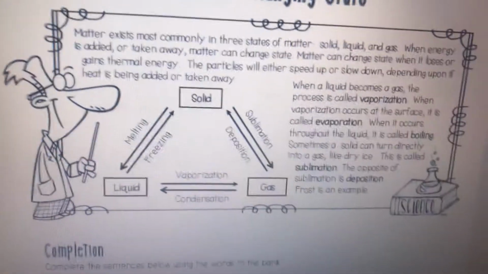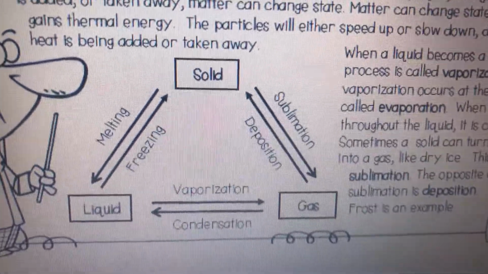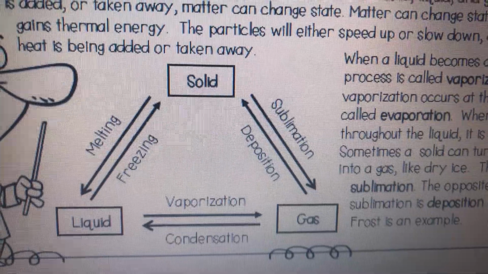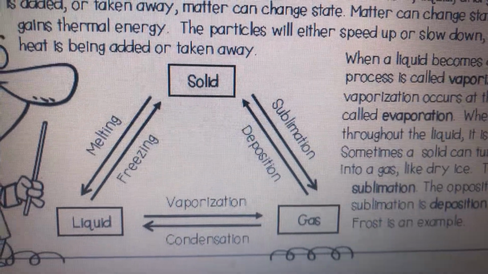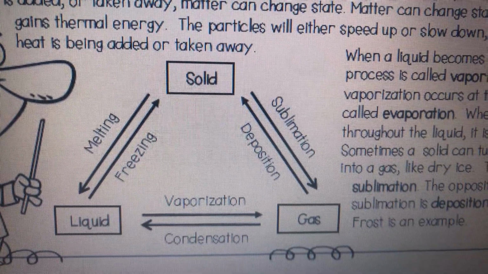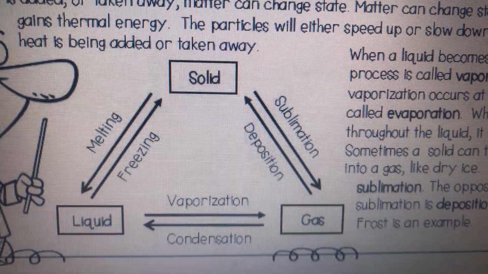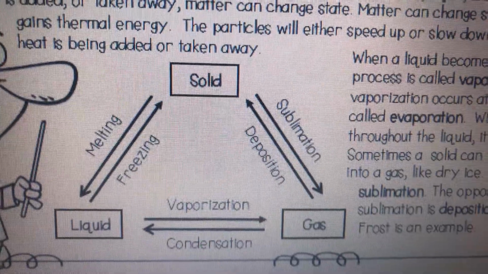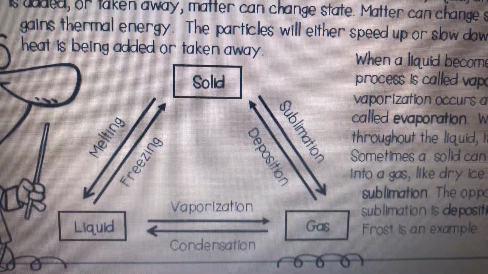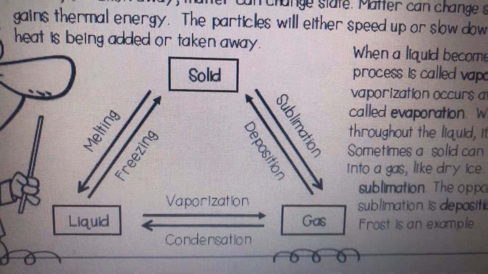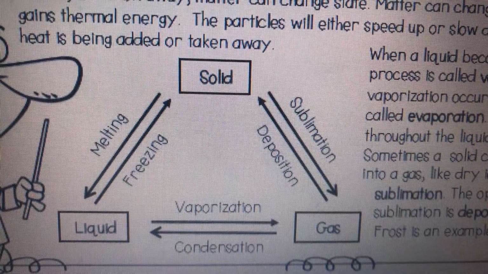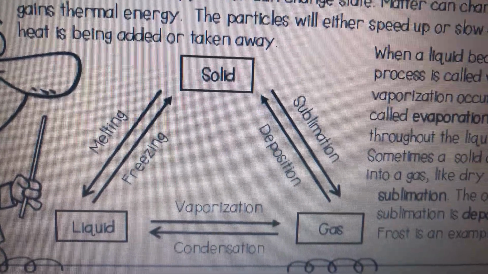And the three different states that we're concentrating on are solid, liquid, and gas. And those are the key words in terms of when a substance goes from a solid to a liquid. From a solid to a liquid, that's called melting. If it goes from a liquid to a solid, it's called freezing. If it goes from a liquid to a gas, that's called vaporization. Sometimes we say evaporation, but it's the same thing. And then if it goes from a gas back to a liquid, that's condensation.